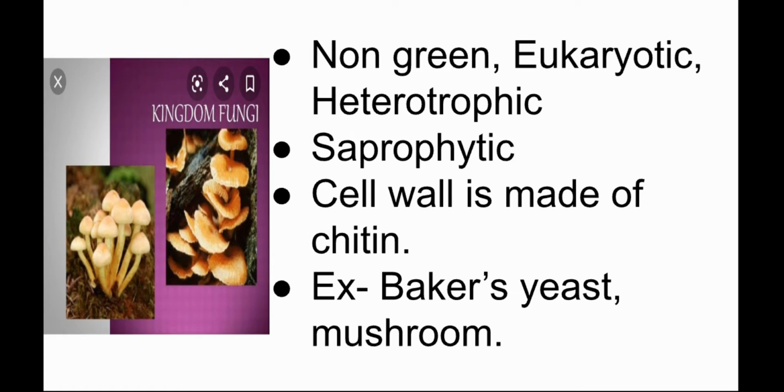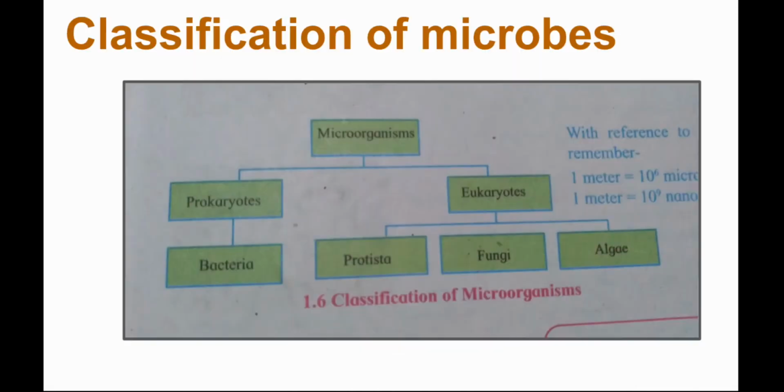The second point is that organisms in kingdom fungi are saprophytic. Saprophytic means the nutrition they get is from dead organisms. Like now in the rainy season, if you look around, if there is a piece of wood or a dead tree, fungus or mushrooms will grow on that tree. The third characteristic is that the cell wall is made of chitin. Chitin is a sugar-based cell wall. Examples you can take are baker's yeast and mushrooms.